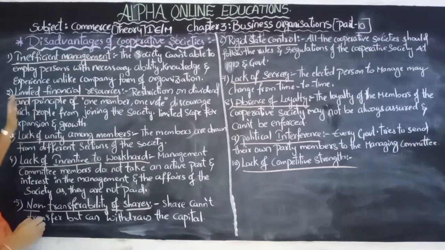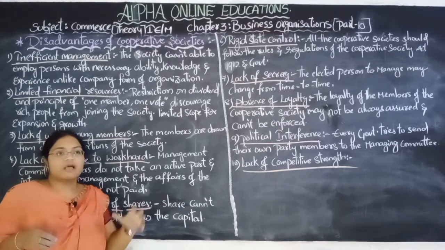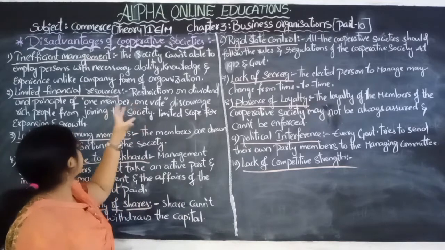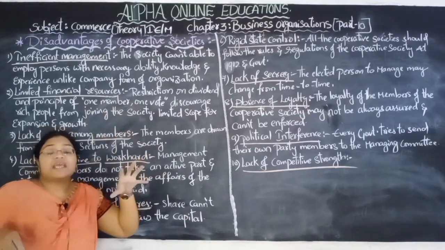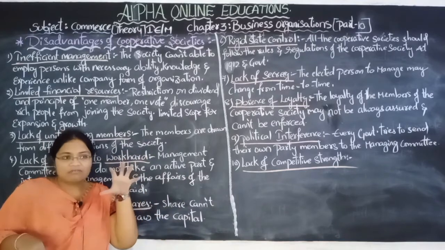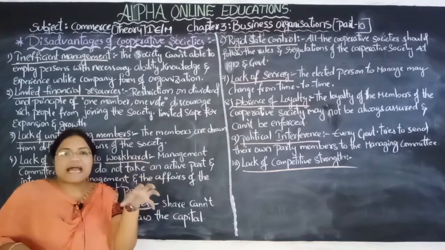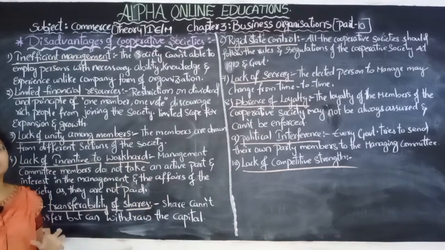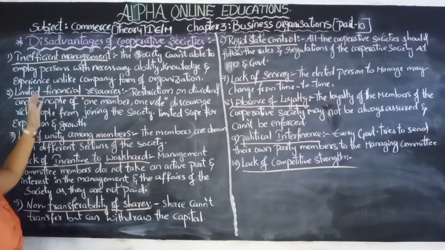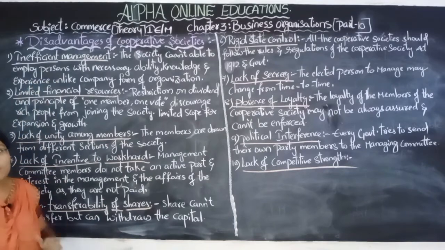The first one, inefficient management. The management is inefficient because the society cannot afford persons who have the skill, abilities and talent to manage the business of the cooperative society. So there is a lack of management support for this business.